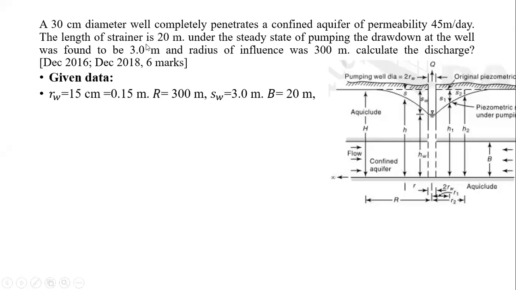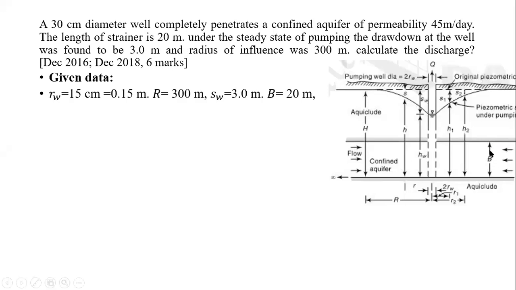And regarding the strainer, the length of the strainer is nothing but the B, capital B, that is the thickness we can say of the aquifer. So this is 20 meters. The only point which is confusing over here is the strainer. So here we have to assume or treat it as the width of the aquifer.